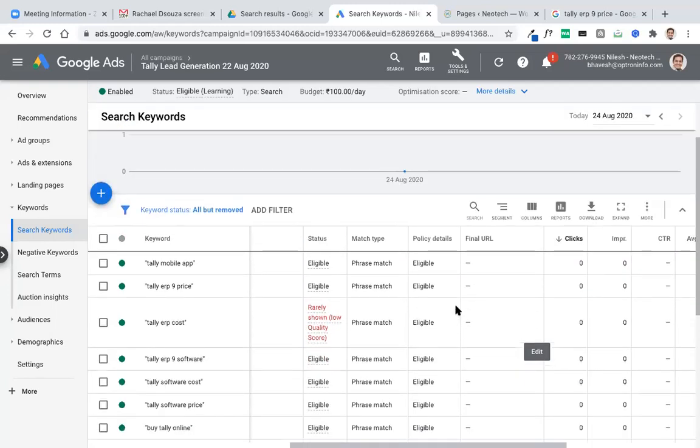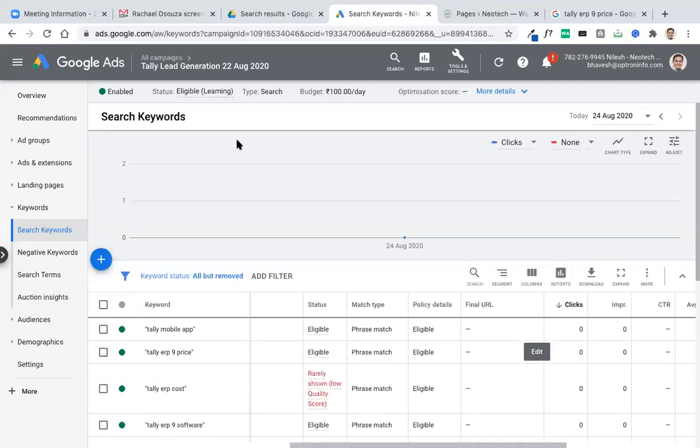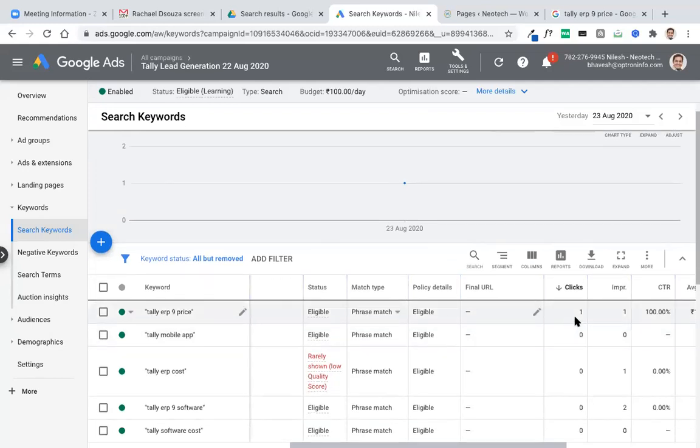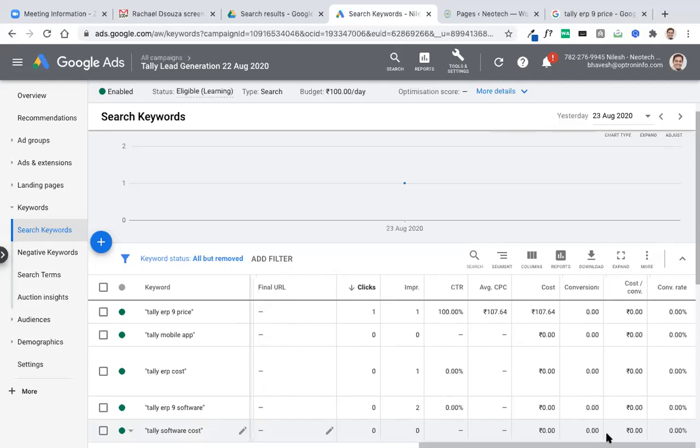Now, this is a live campaign, and I'm looking at yesterday's data. This keyword has very low search volume, so we are having only one click. Tally ERP9 price, and this cost per click has come to 107 rupees, and there is no conversion.